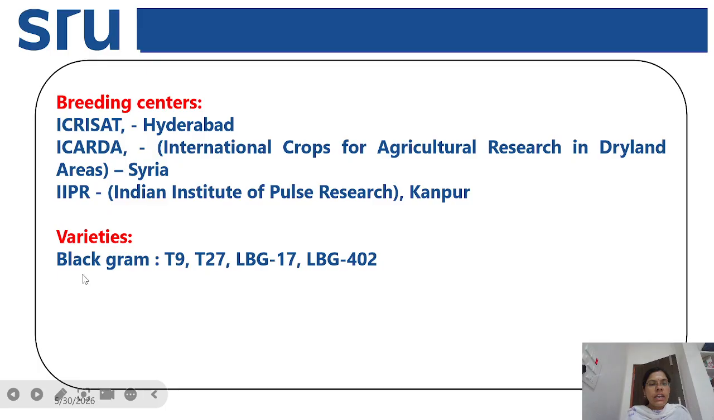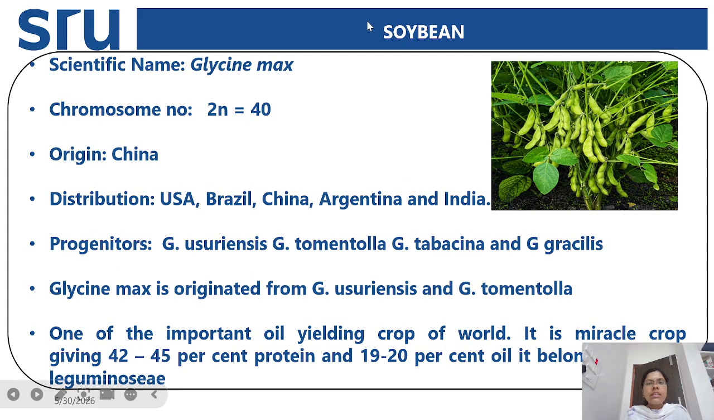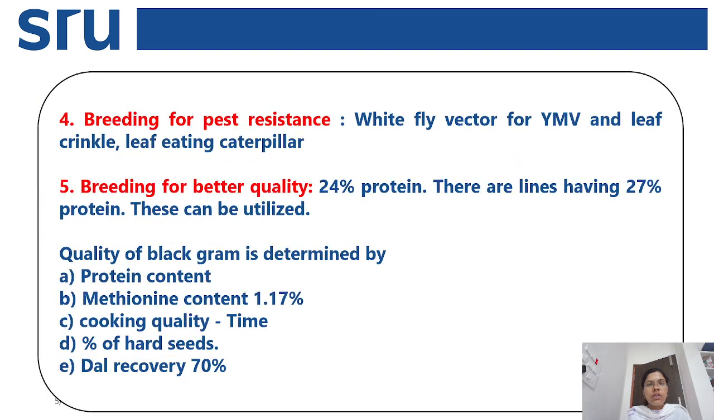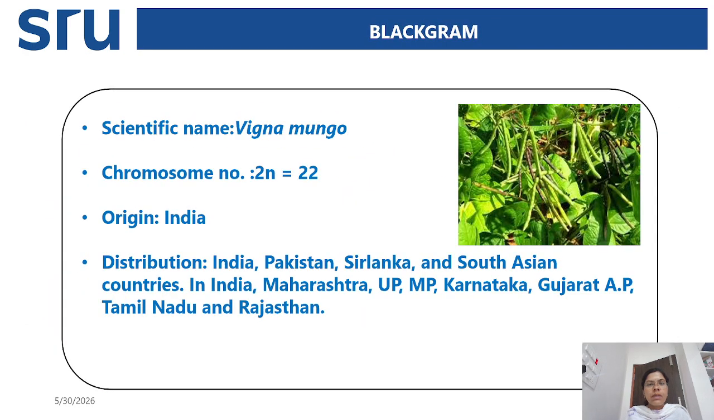And next, here you can see the black gram varieties: T9, T27, LBG 17, LBG 402. So these are the varieties of black gram. So this is about the black gram crop. Here we have discussed the introduction of black gram. The scientific name is Vigna mungo, the chromosome number is 22, and the origin is India.